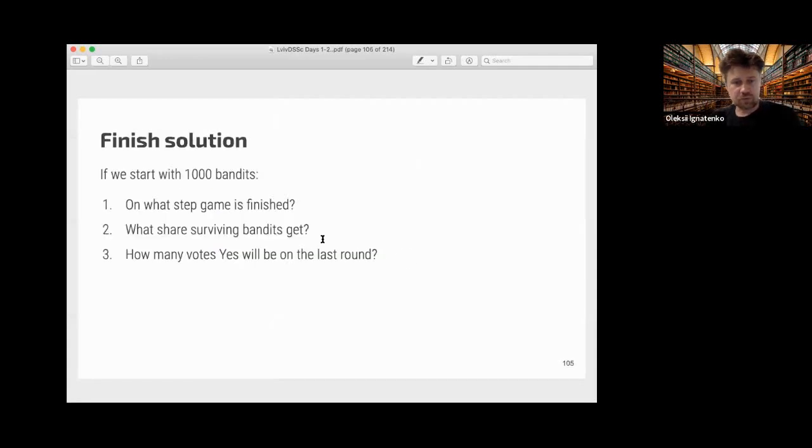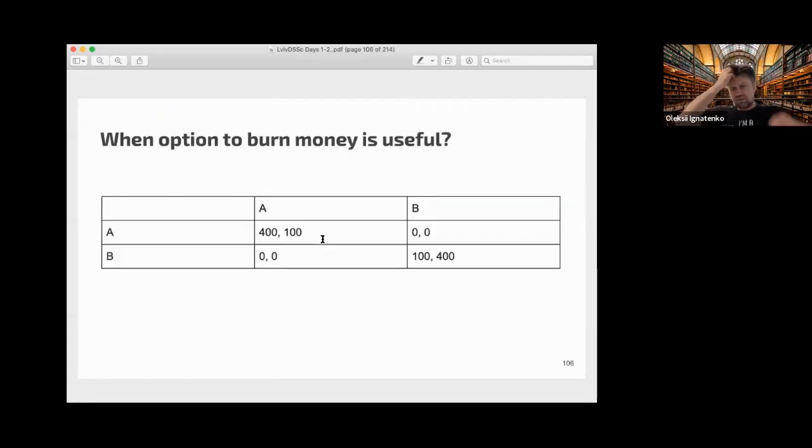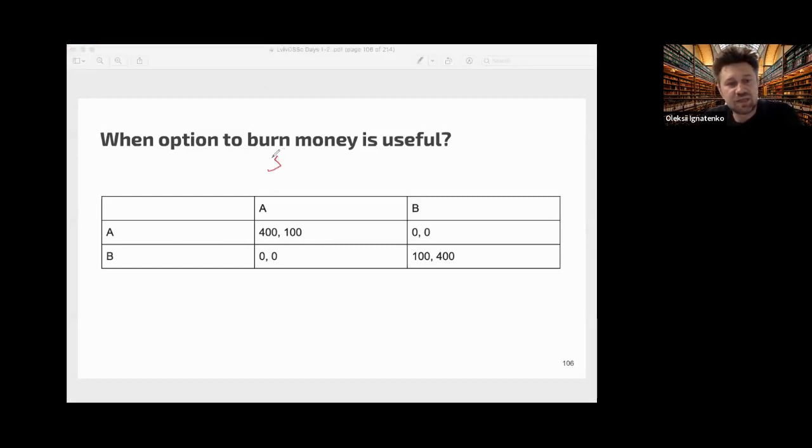Okay, back to the illustrative example. We have a show, a strategic show, with 2 players, and they need to split $500.